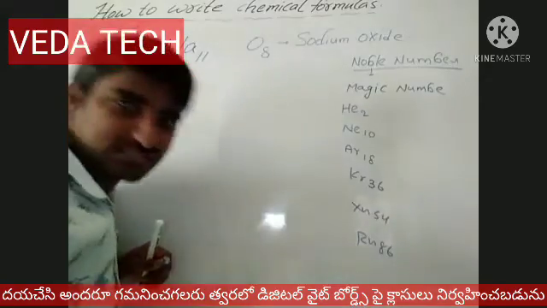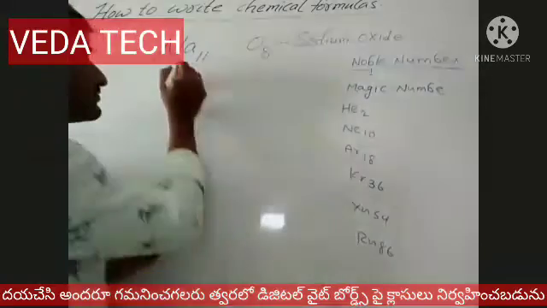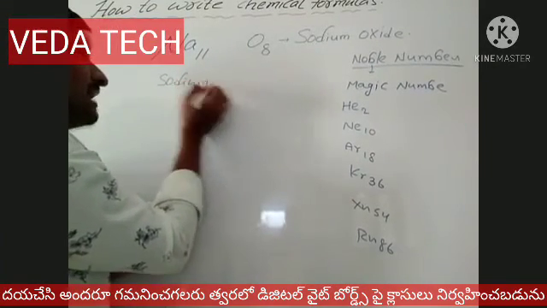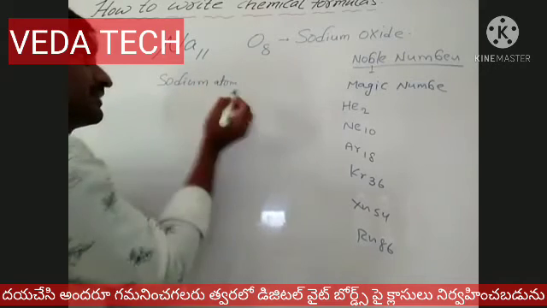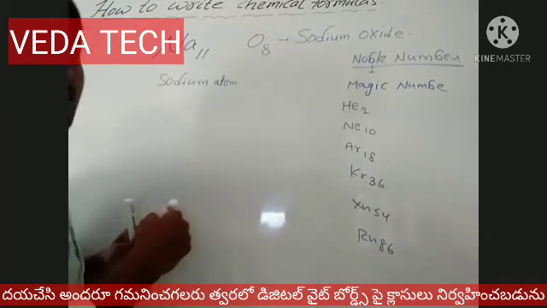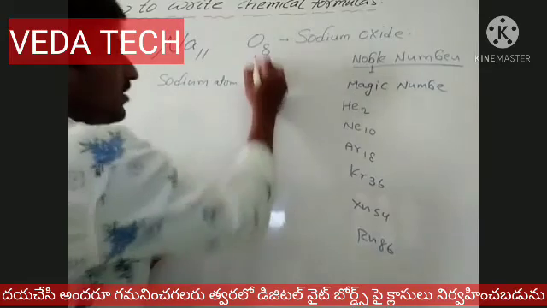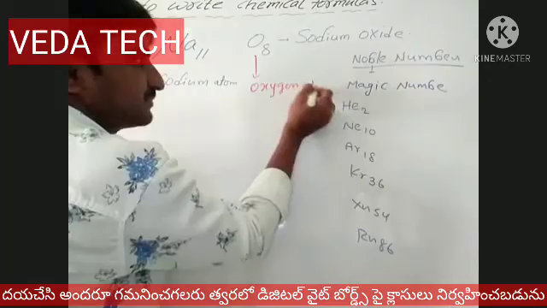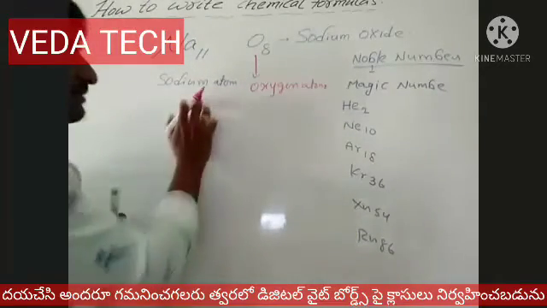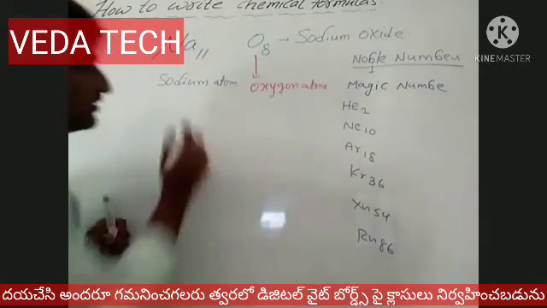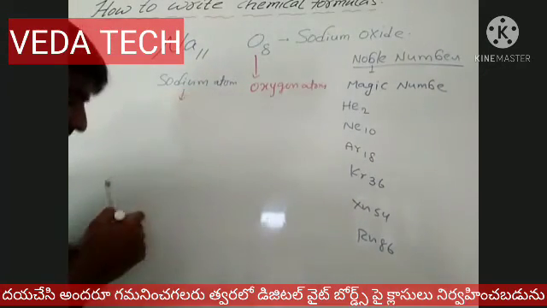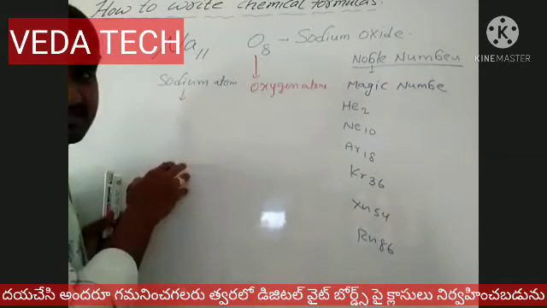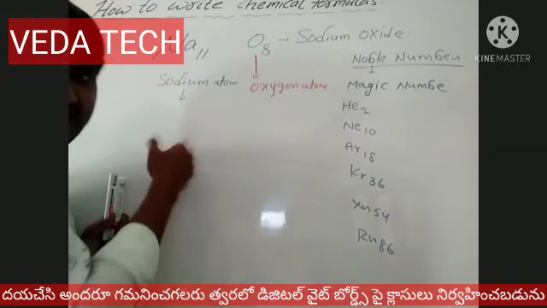So now we start the trick. Now please listen. This is the sodium atom. This is the oxygen atom. Atoms never combine. Atoms are converted to ions. So the sodium atom forms a cation or an anion. Does sodium exist with a positive sign or negative sign?